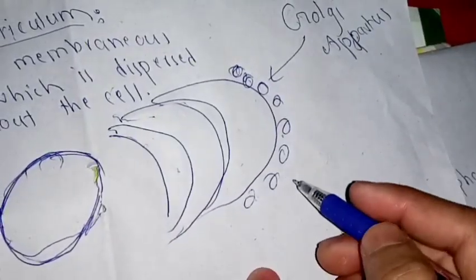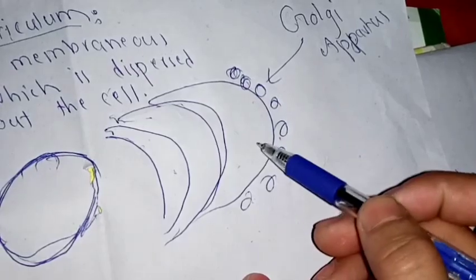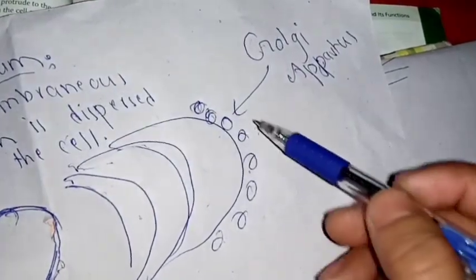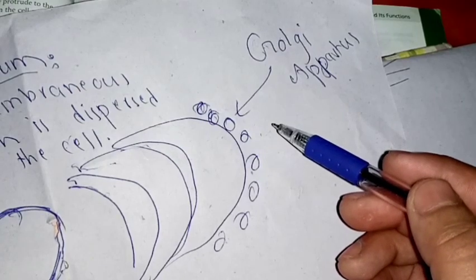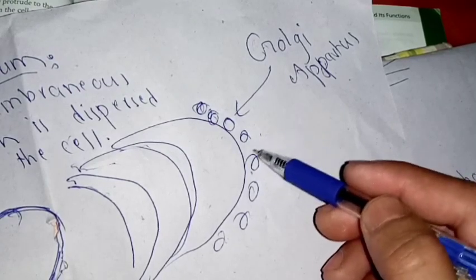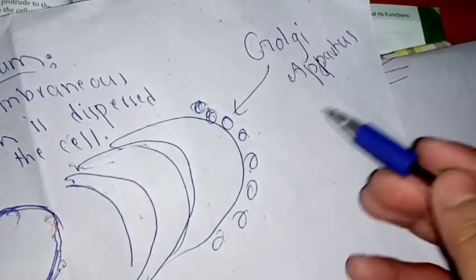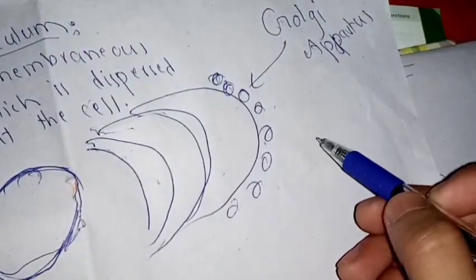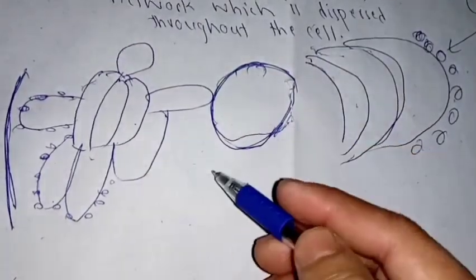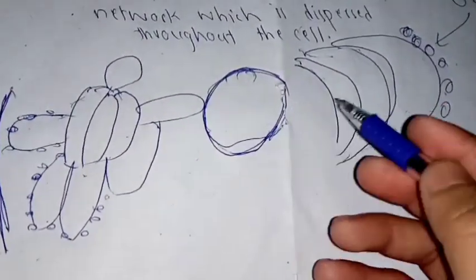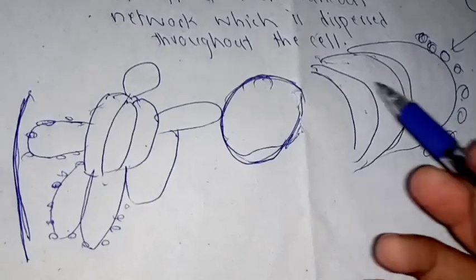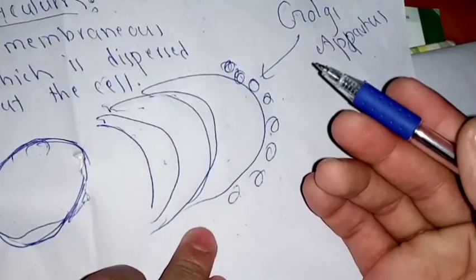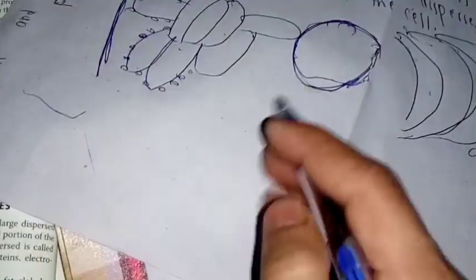They modify these substances, and then send them through these vesicles to those areas which need these substances, whether it is outside the cell or inside the cell. So this is simply the Golgi apparatus and its structure. Physically they are mostly similar in structure to each other, but the Golgi apparatus is present to one side of the cell.